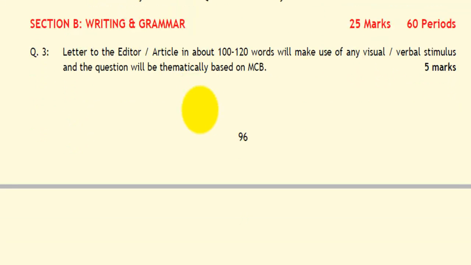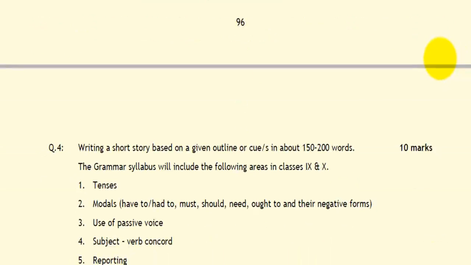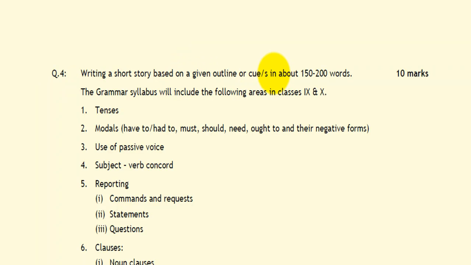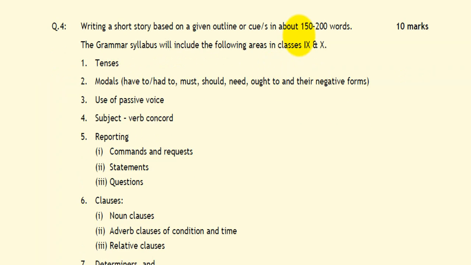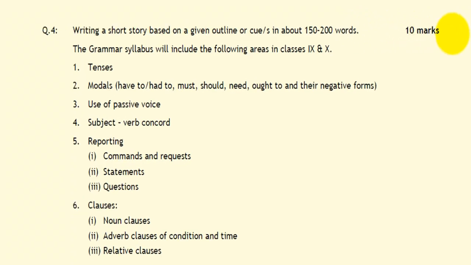Section B, that is writing and grammar. This will be carrying a weightage of 25 marks. In this, the letter written to the editor, which has to be written in 100 to 120 words, will be of 5 marks weightage. Writing a short story based on the given outline in 150 to 200 words will carry 10 marks weightage.